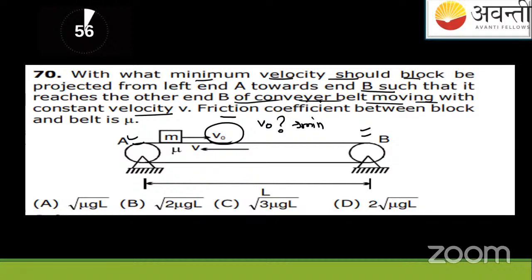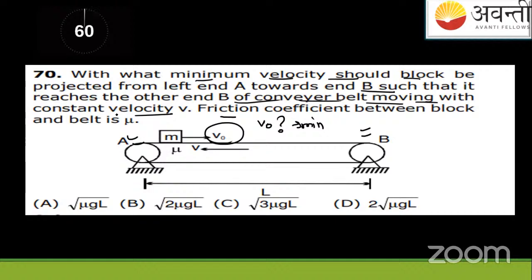So it is asking what must be the minimum velocity V naught of this block of mass M, such that when it is projected from left end A towards end B, it reaches the other end of the conveyor belt moving with constant velocity V. It must reach. Simple.